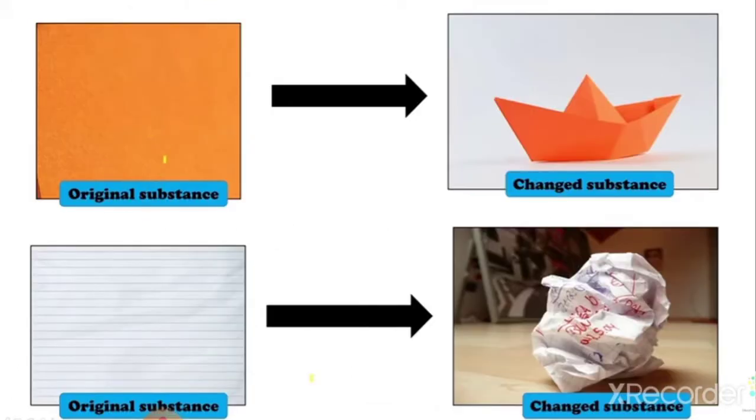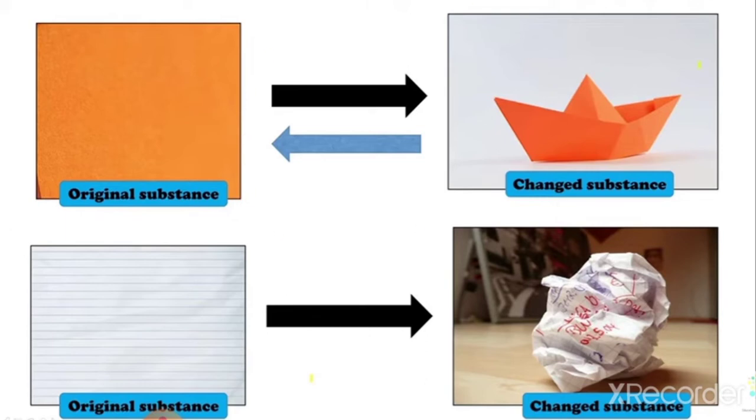Alright, so we have a paper here and we made a paper boat out of it, right? So this was the original substance and now we made a paper boat out of it. So this is the changed substance, right? Now I want my original substance back. That means I want my paper back. Can I get my paper back? Yes, I can. I just have to unfold this paper boat and I will get my paper back. Yes, it will be little crushed up, but I will get my paper back.